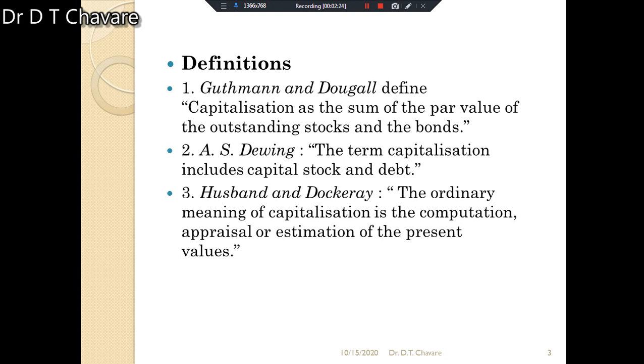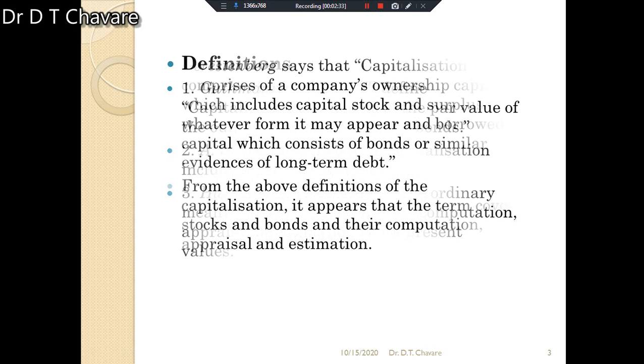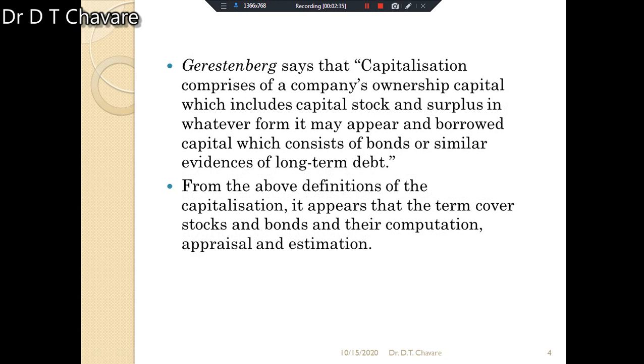Then Gerstenberg says that capitalization comprises the company's ownership capital, which includes capital stock and surplus in whatever form it may appear, and borrowed capital, which consists of bonds or similar evidences of long-term debts.